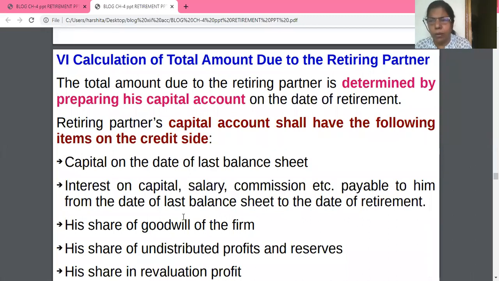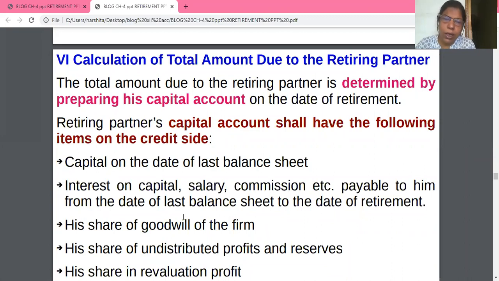Okay, now I am asking you the question. A, B, C are partners. If C is the retiring partner, what are the rights or what are the amounts a firm is liable to give to him because he is going out, he is retiring? So what amounts will you give?